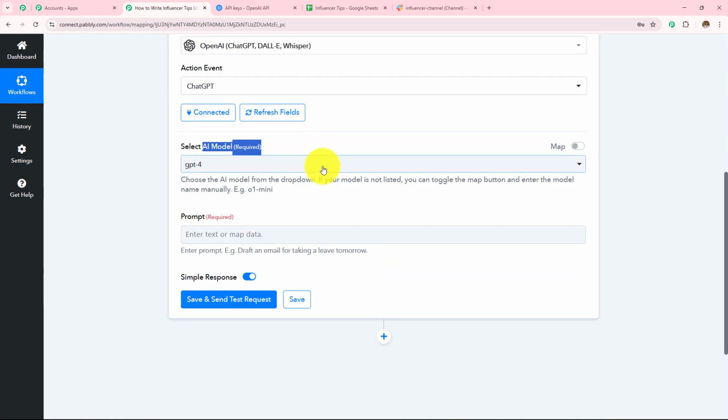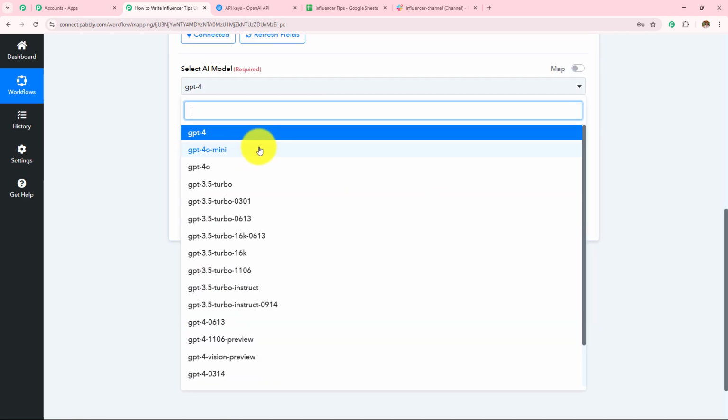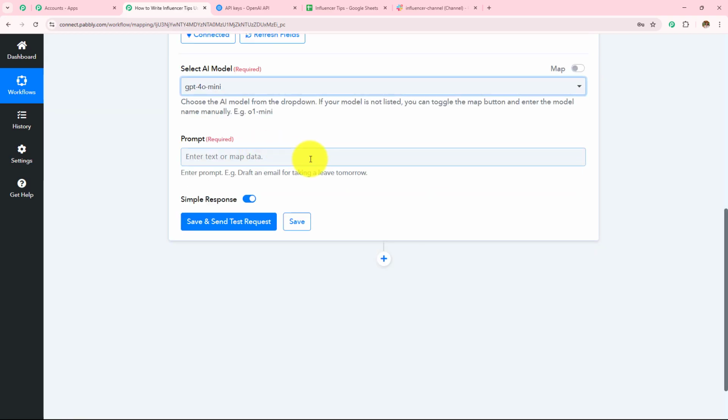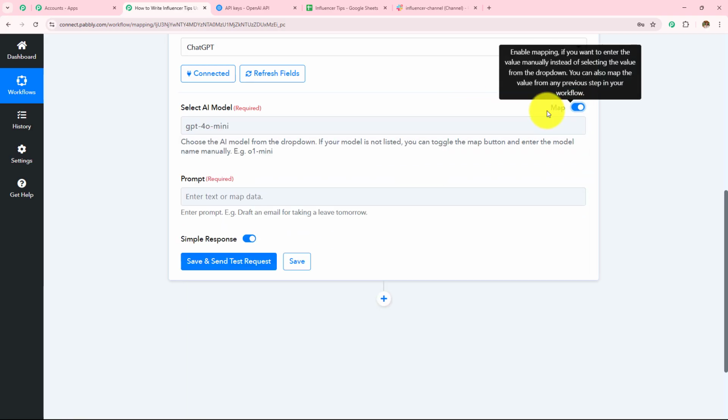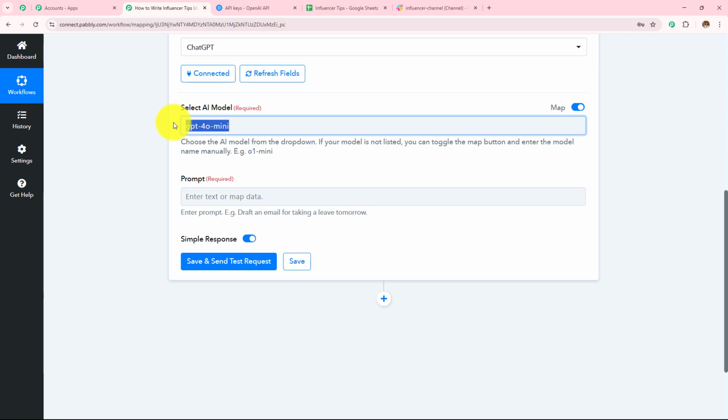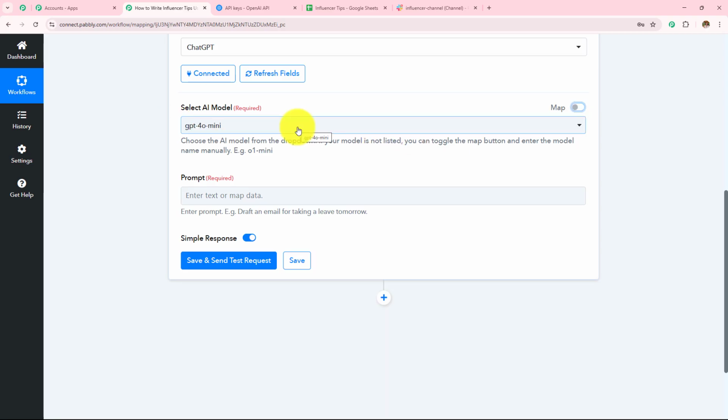I'm going to enter my AI model. In this dropdown, I can see all the AI models. I'm going to select this as GPT-4o Mini. If you do not find your AI model, simply toggle this button on off mapping, remove this AI model and enter your own AI model. Here, as I have my AI model, I have selected that.